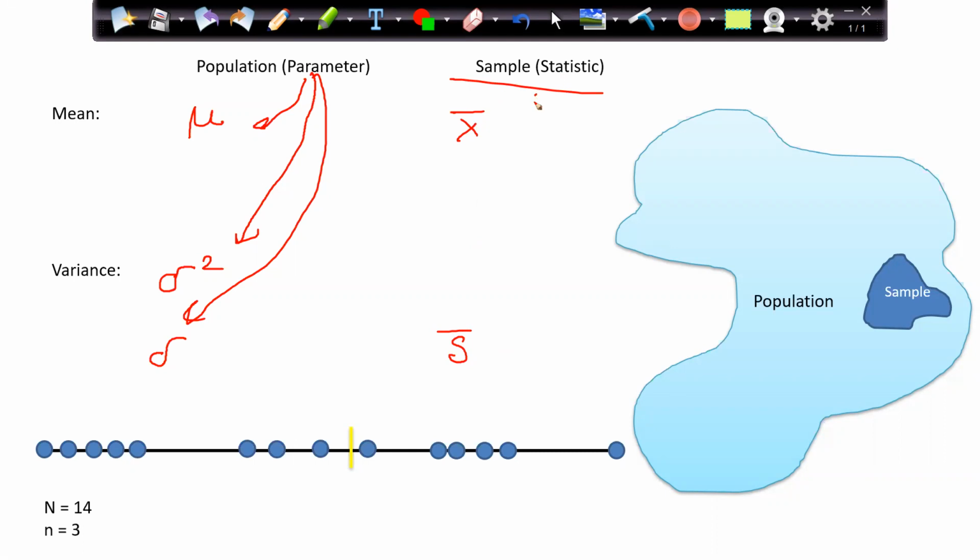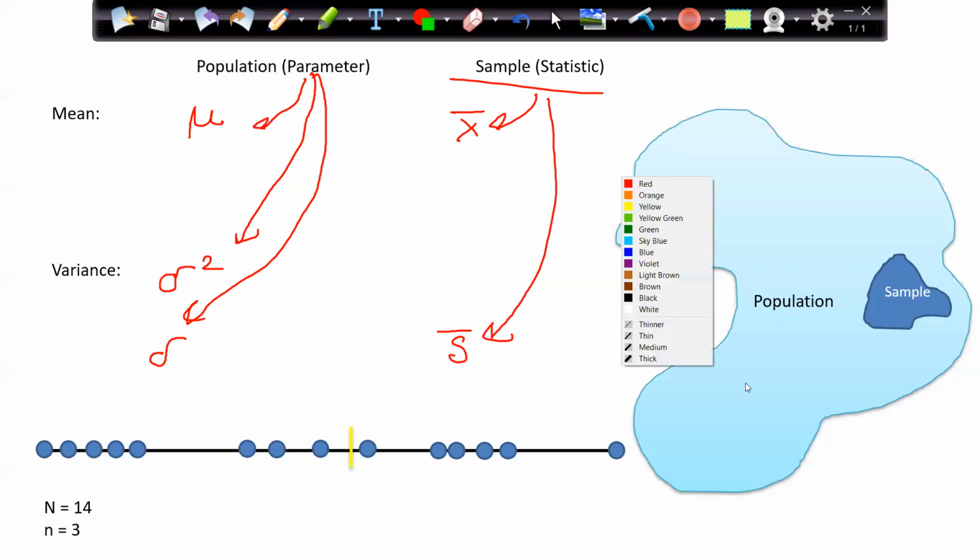That is nothing but a sample statistic, which is what we generally denote. So x bar is my sample mean, and S bar is the sample standard deviation. And obviously there is a change in the formula as well.